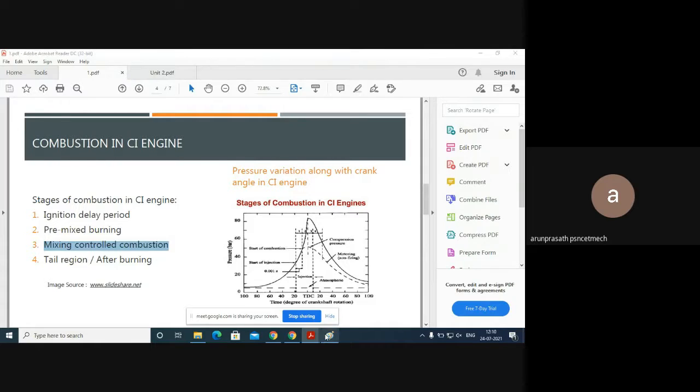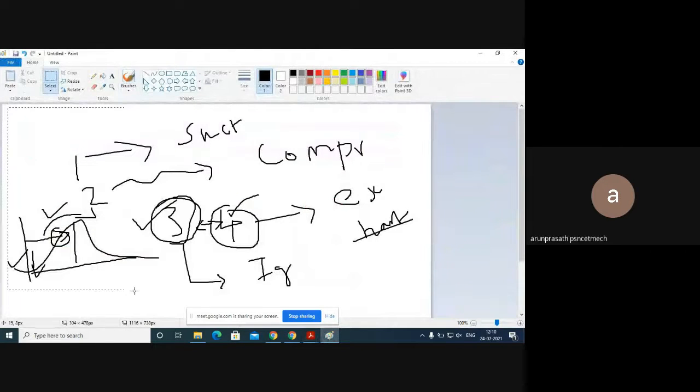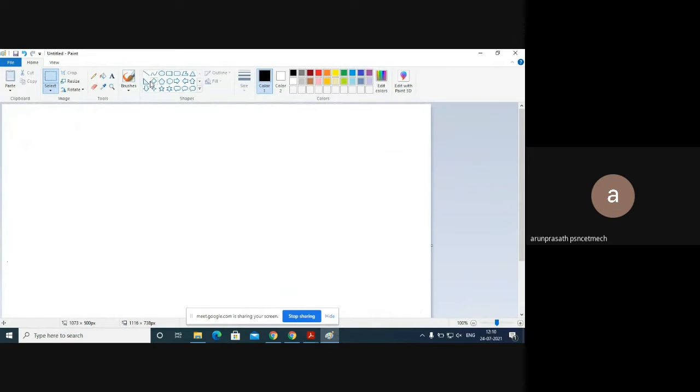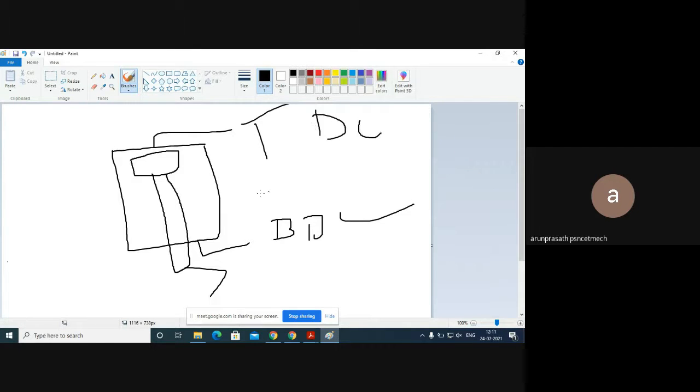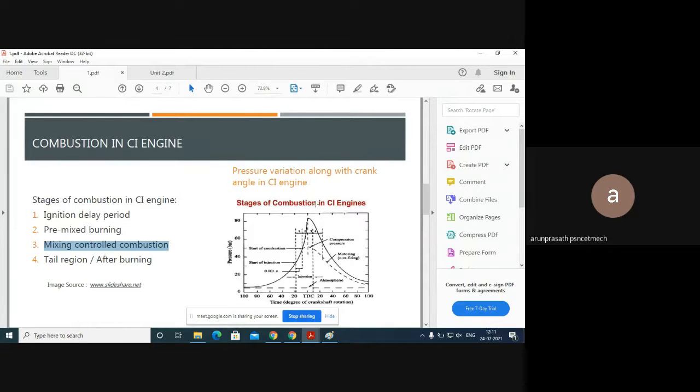That means, please listen to the diagram. I will draw the image of how it should be. Consider this is a cylinder. This is the portion of the piston. Actually, this is BDC and this is TDC. In our case, our piston is here. From this, the main important factors which rule the combustion are pressure and temperature. Please listen to me, guys.